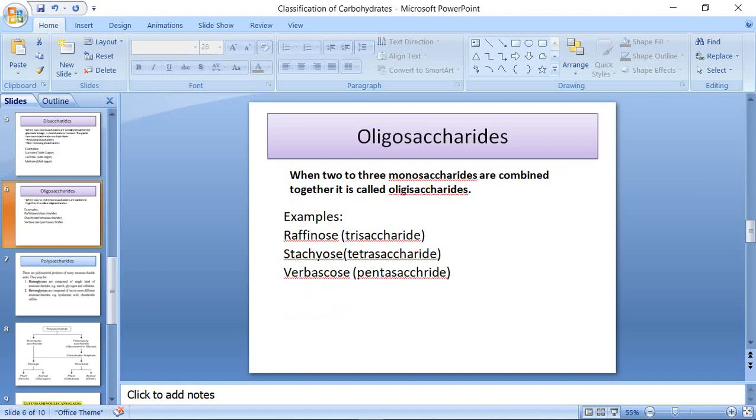Oligosaccharides. It is composed of 3 to 10 monosaccharide units. Example includes raffinose, which is a trisaccharide, stachyose, an example for tetrasaccharide. Tetra means 4 monosaccharides. Verbascose, pentasaccharide. 5 monosaccharides are there.